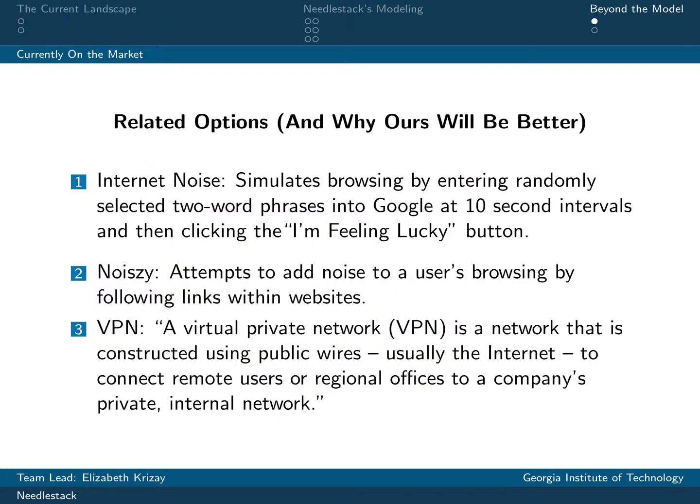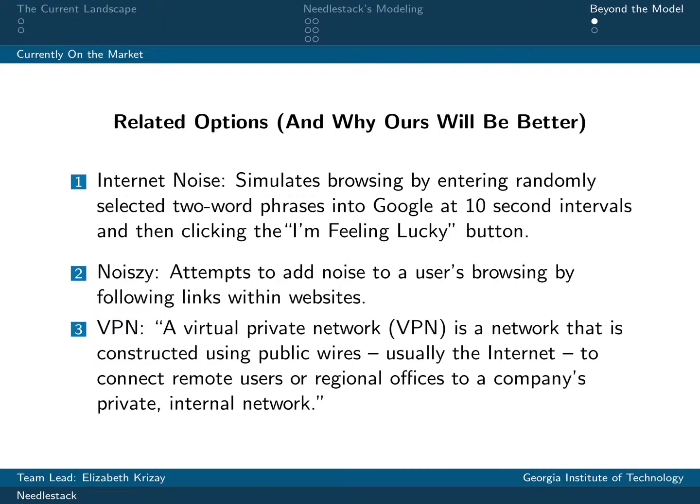Does something like NeedleStack already exist, though? Well, in a way. There are two similar plugins, but they're much less robust than we aim for NeedleStack to be. There's one called Internet Noise, which simulates browsing by searching commonly used words in websites, and another called Noisy, which attempts to add true noise to a user's browsing by following links within a set list of websites. These plugins only create haystacks in which they hide the needle of user browsing. Their simulated browsing looks like real user behavior on the surface, but an ISP or any other company would be able to easily tell the difference.